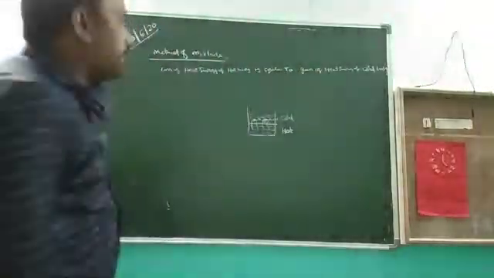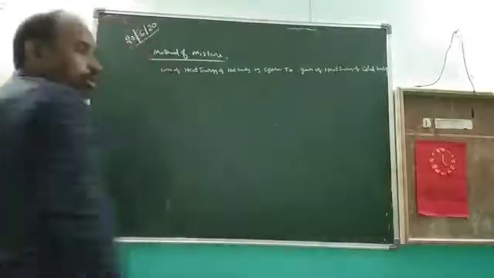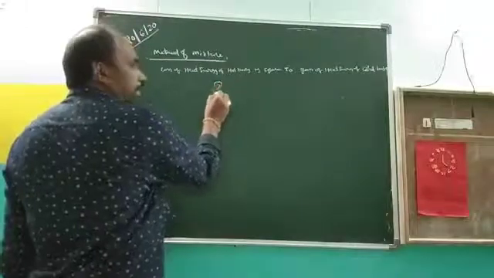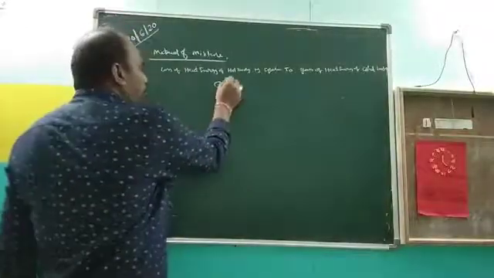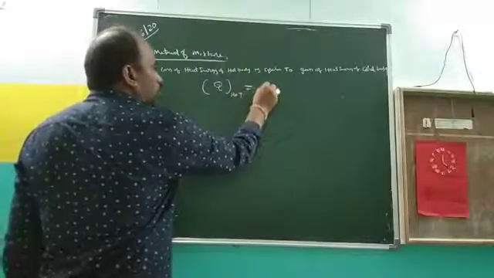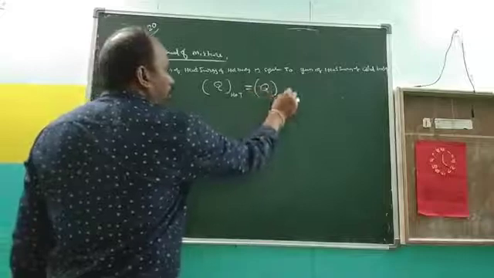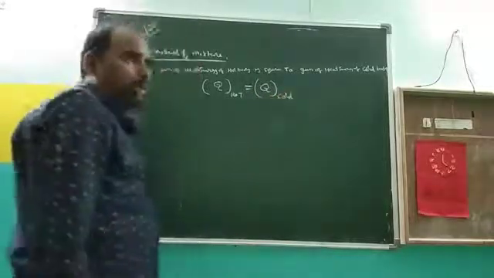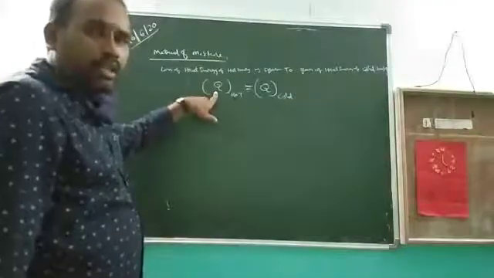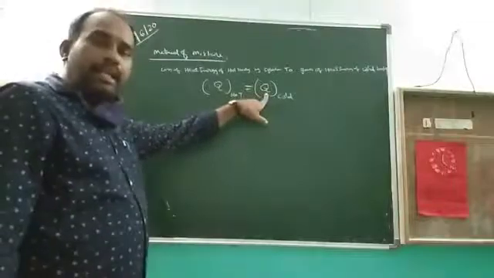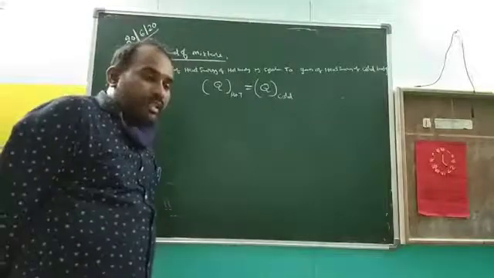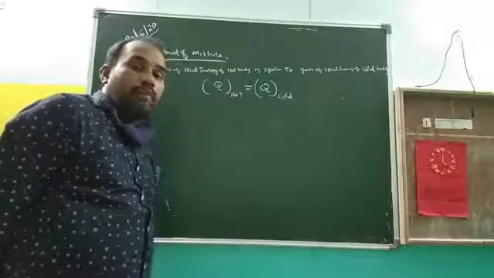So that's why it is expressed in terms of one formula. What is that formula? Q. Loss of heat energy is expressed with Q. Q of which body? Hot body is equal to Q of which body? Cold body. Both are heat energies, but there is a small difference. This one is losing heat energy, this one is gaining heat energy. But what is the formula for the heat energy? In the previous class, we derived the formula for the heat energy.